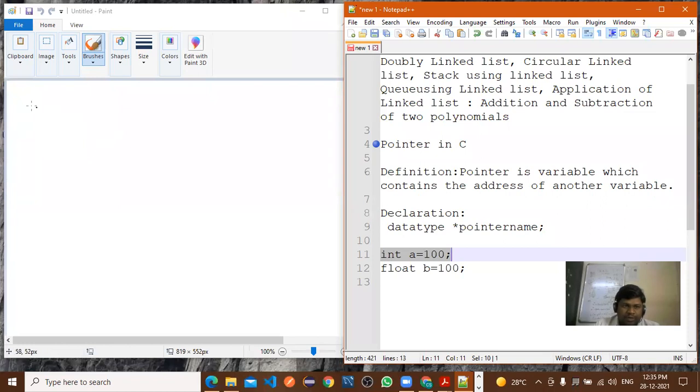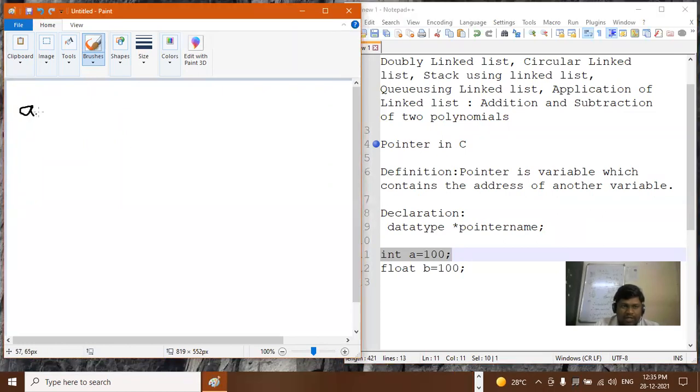So simple variable a, what is the value of a? Value of a is 100, right? And another variable we have considered here, that is the float. What is the value of that float variable?